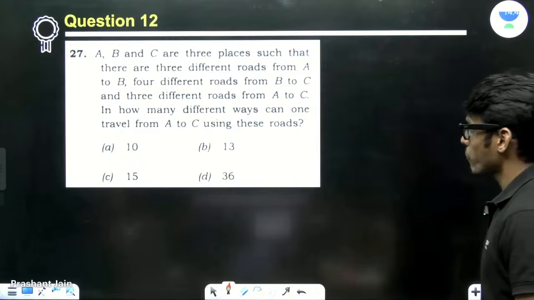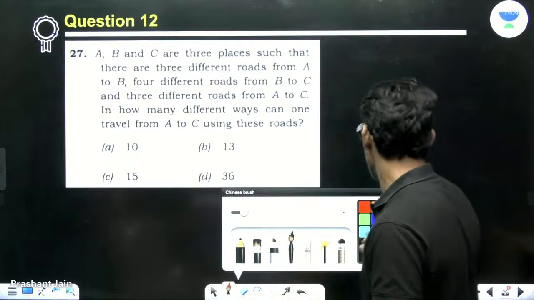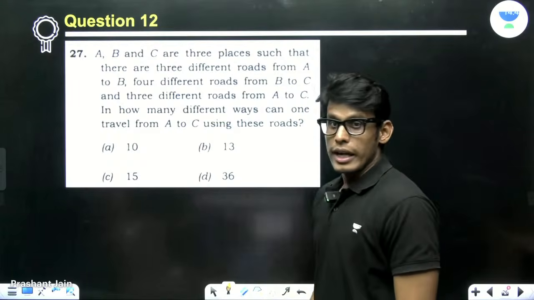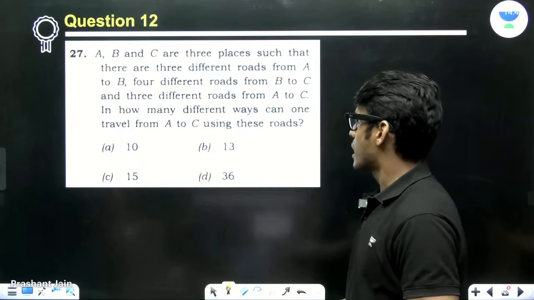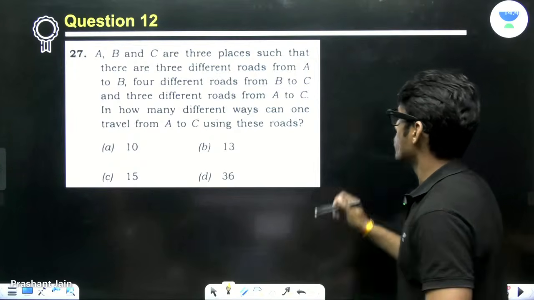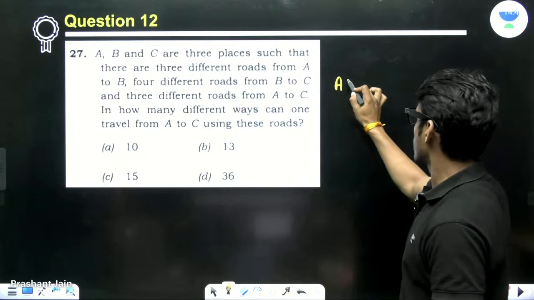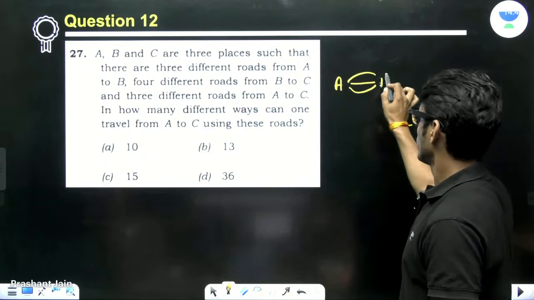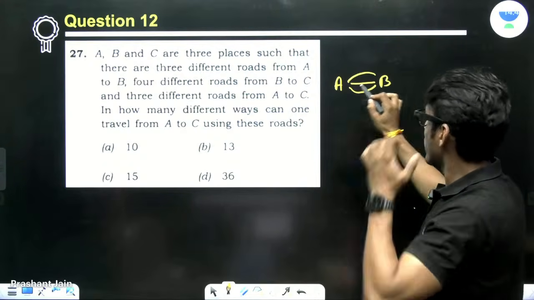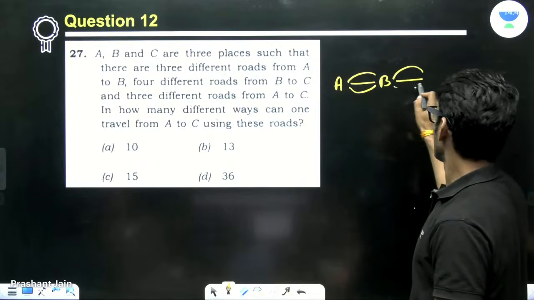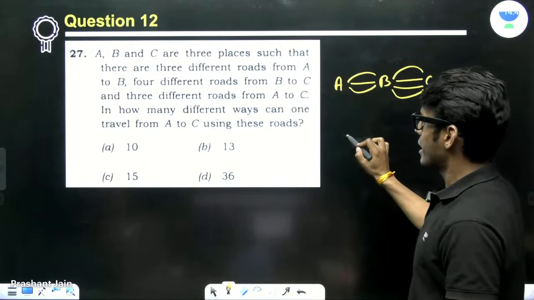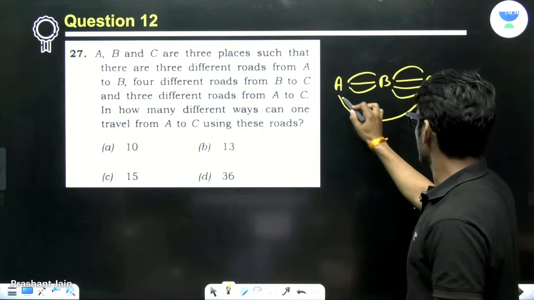Okay. Now, yet another simple problem. A, B, C are 3 places such that there are 3 different roads from A to B. Now, you have to very carefully draw a diagram here, right? 4 different roads from B to C. And then there are 3 direct roads from A to C.